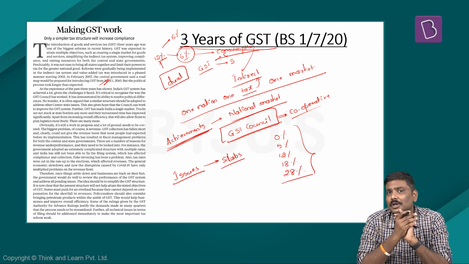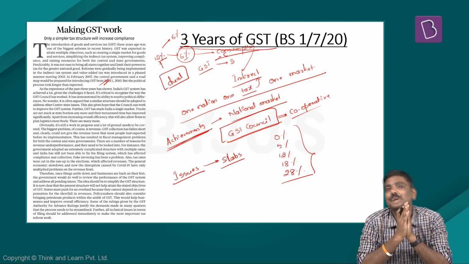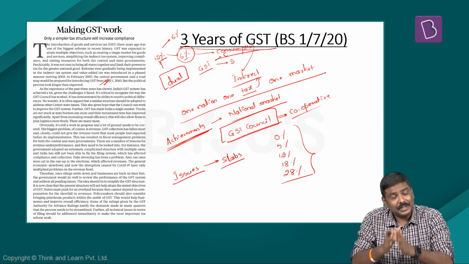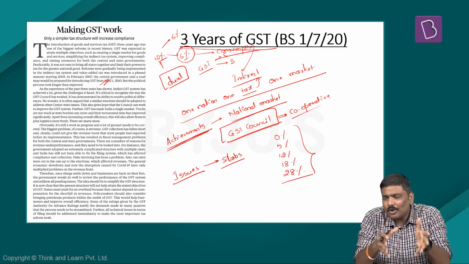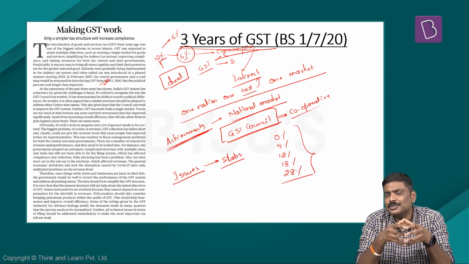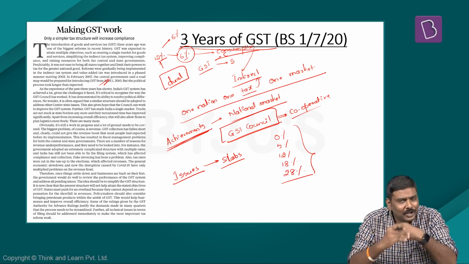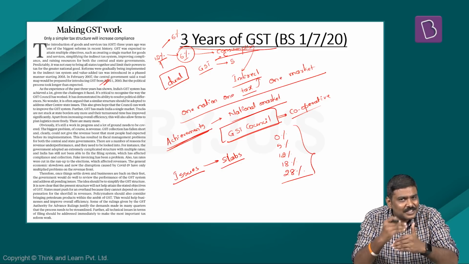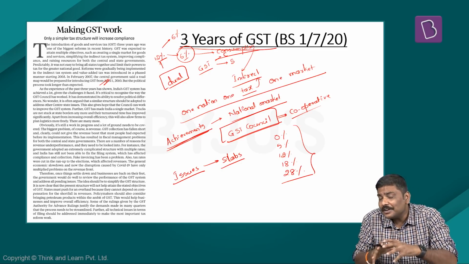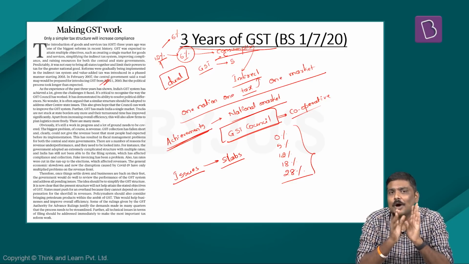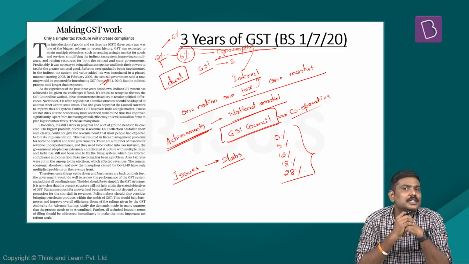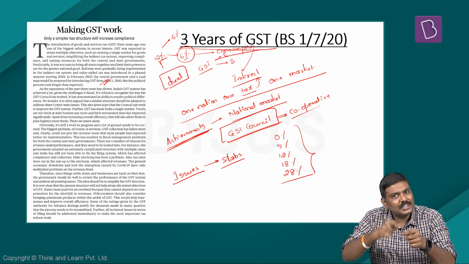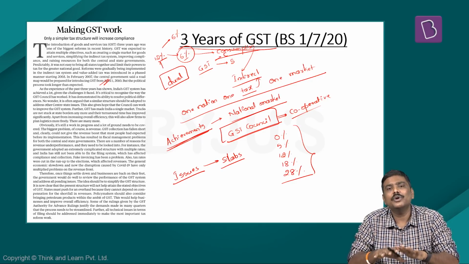Having said so, you will also have to remember this. Do we need rationalization of the slabs? Definitely yes. But can we do it today? Can we do it in the present context where the GST revenues are very, very low? The whole Indian economy is facing recessionary trends. Can we go for rationalization? It is not possible now. So in short term, can we do this? Not possible in the present context, but definitely after certain number of years, you will have to look into this.